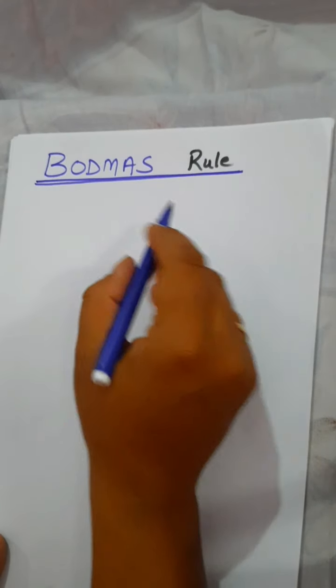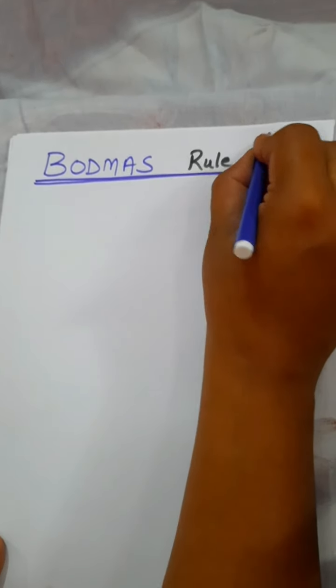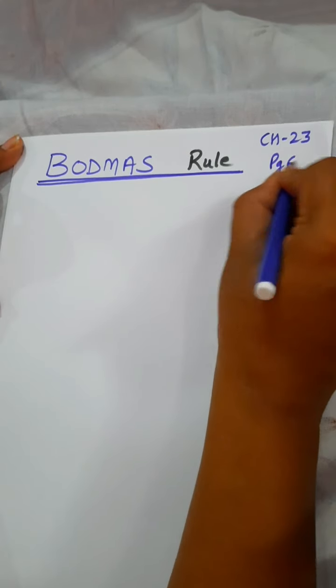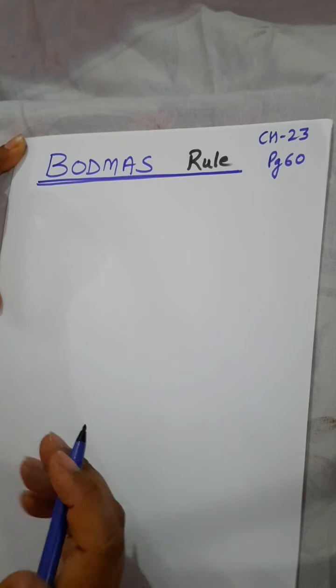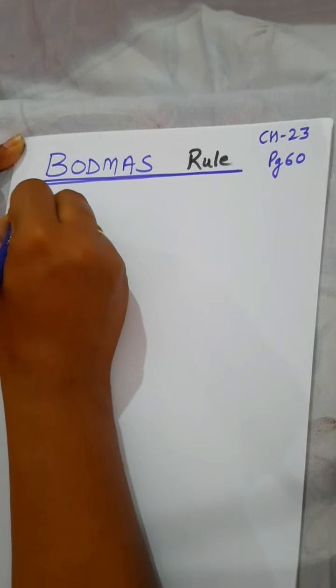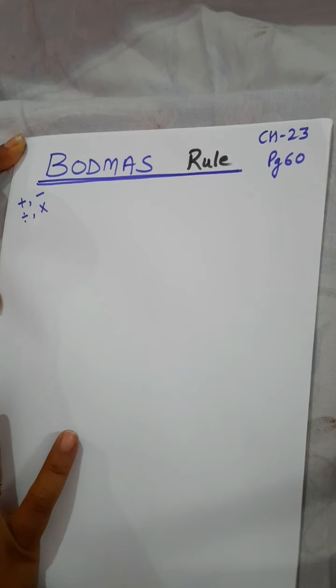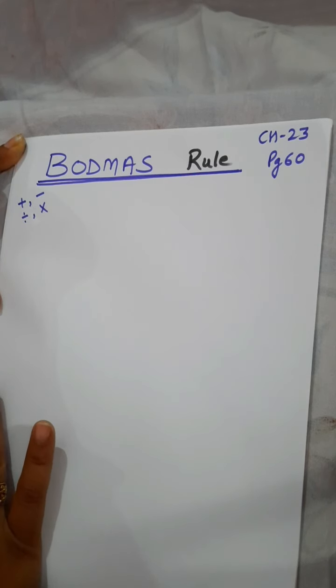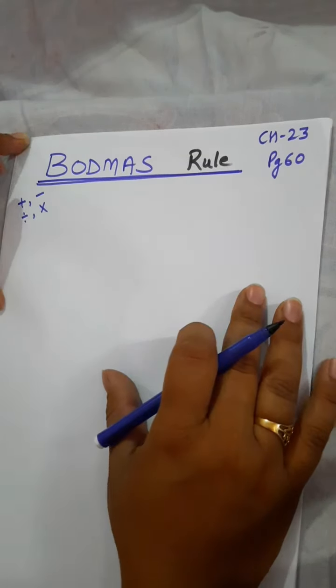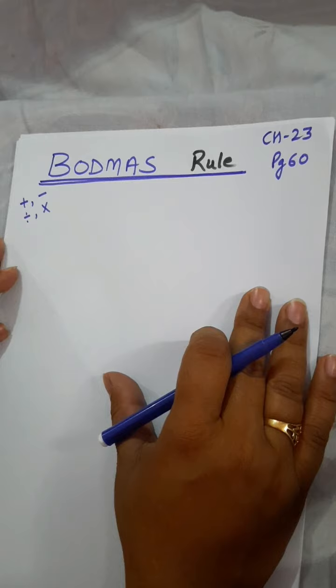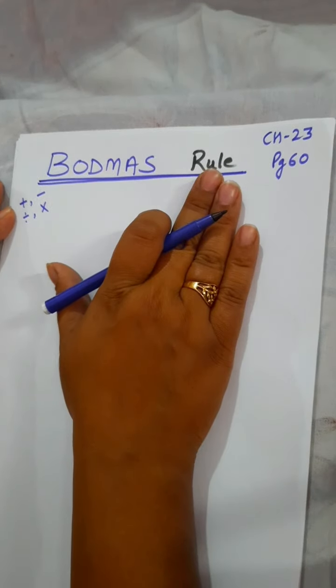Students, today we will start our BODMAS rule, which is chapter number 23 of the book, on page number 60. Dear students, while simplifying a numerical expression, we must perform the various operations strictly in a particular order. Operations like plus, minus, divide, multiply. The word BODMAS gives the order in which various operations are performed. So if many operations are given in the question, you have to solve the numerical expression according to the rule of BODMAS.